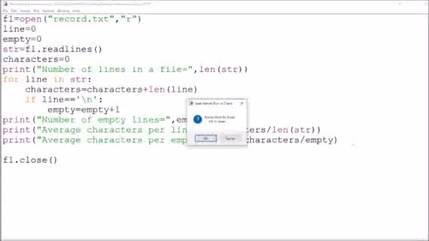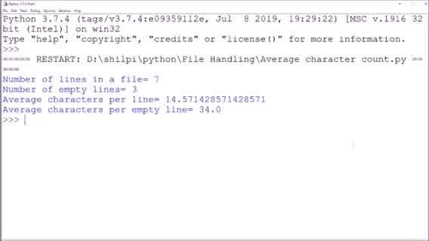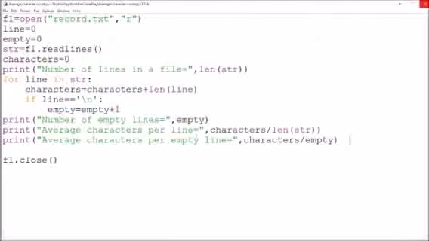Function, F5, you can see here. The number of lines is 7, the number of empty lines was 3. I entered 3 empty lines in front of you only. Then the average characters per line is the number of characters upon the number of lines, and the average characters per empty line is the total number of characters upon the number of empty lines.